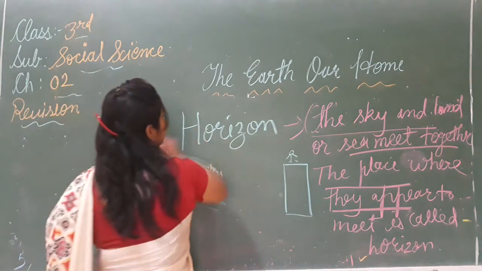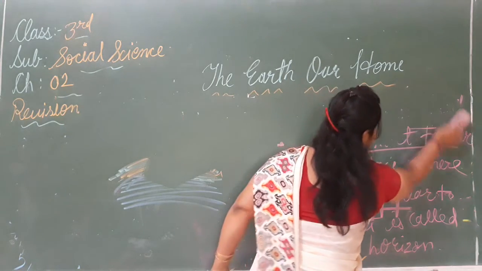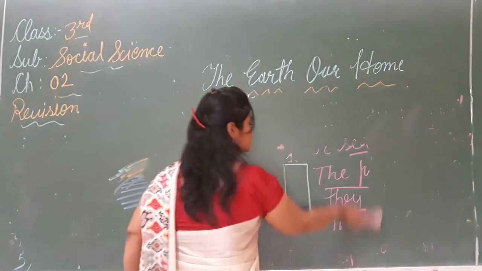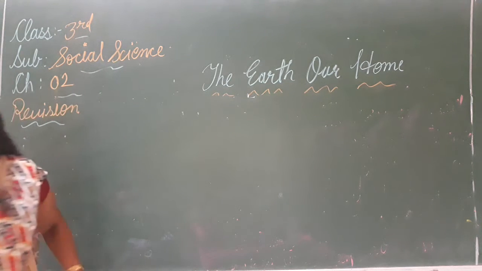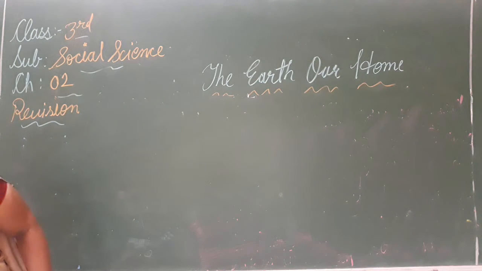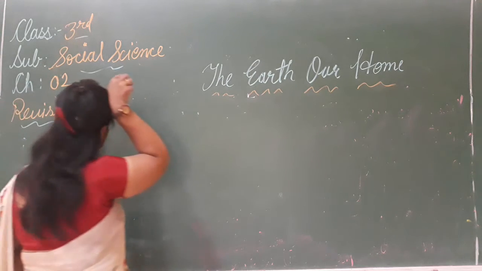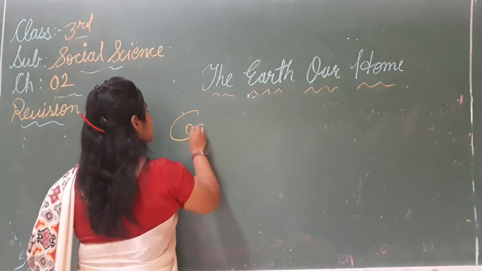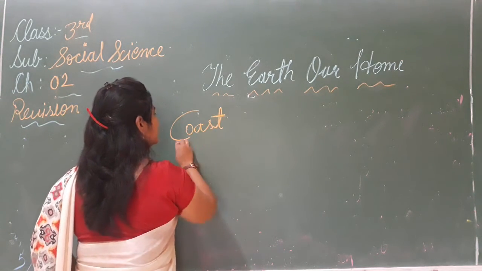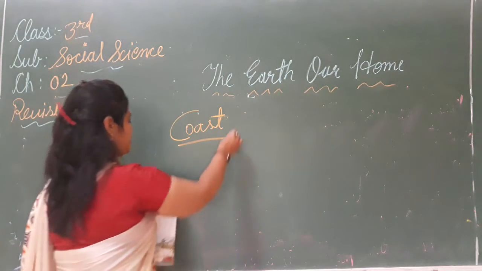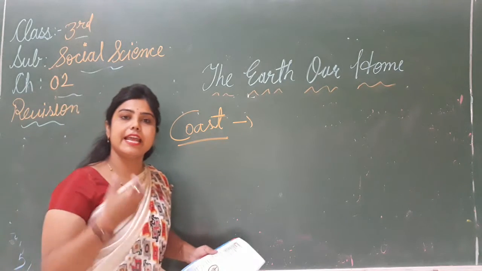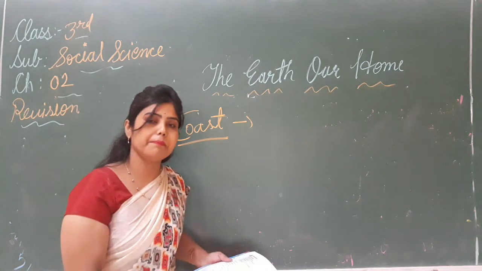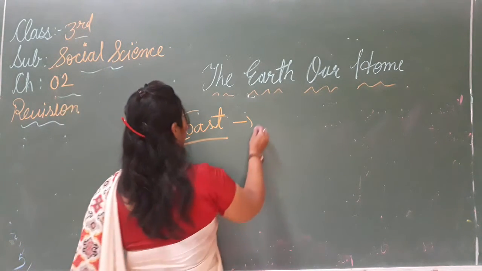Now the next one is the coast. This is the last one. Coast, C-O-A-S-T. Coast means what? The place where the land and the sea meet is called coast.